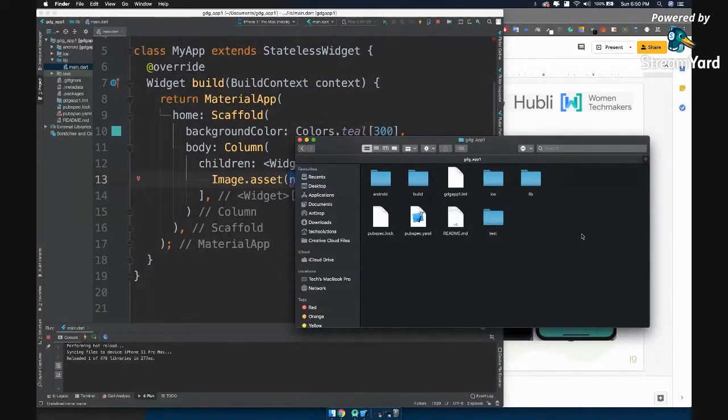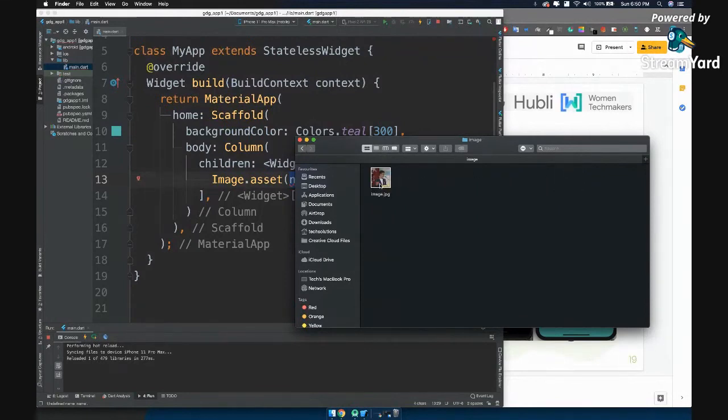Now what we'll do is we'll create a new folder here called image. Rather than creating it, I'll just paste it because I had it. Now what you can do is create a new folder called image, and inside this you can paste your own image. Make sure you also observe the extension. What type is your image? Do you have a PNG image or a JPEG image? All right, so make sure you see that.